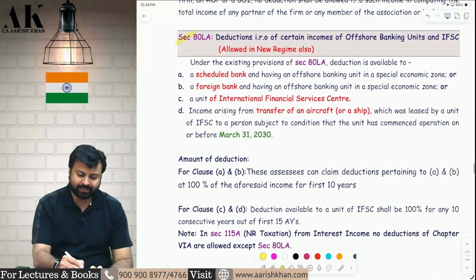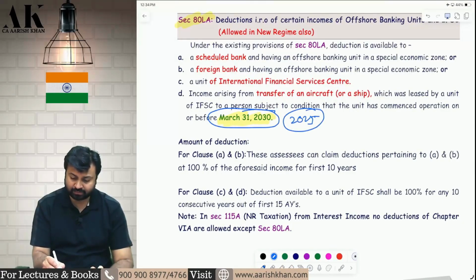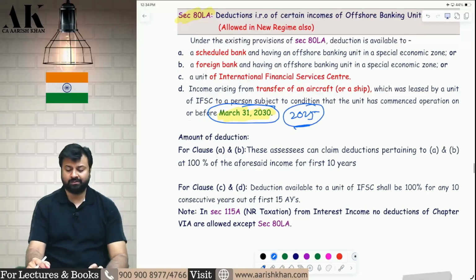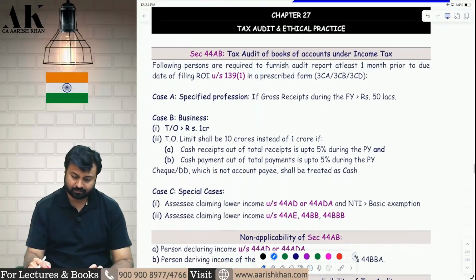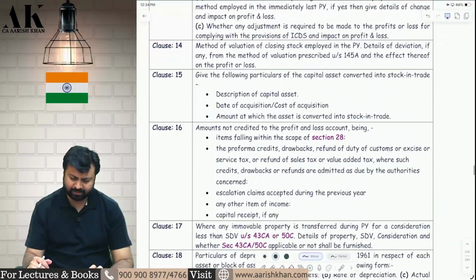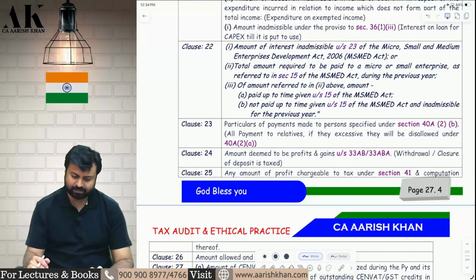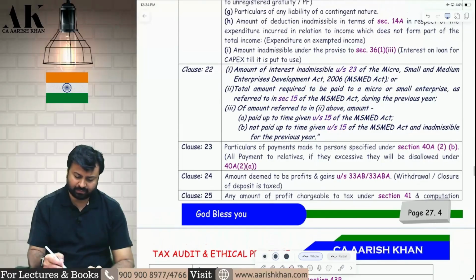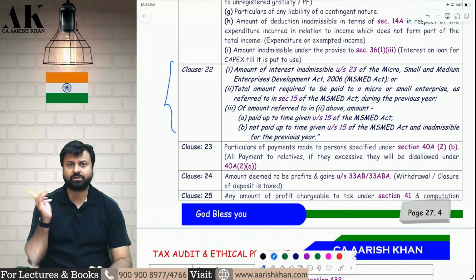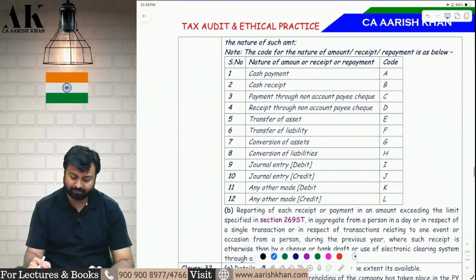Yeah, in ATLA they have again increased the time limit from 2025 to 2030. So you can just check this over here. Earlier this was 2025, now it has become 2030. So nothing great as such. In tax audit, there is nothing great. Whatever amendments were there, I have told you earlier. All these things I have told you last year, when I was teaching you the amendments of Jan 26, we have covered all these points.